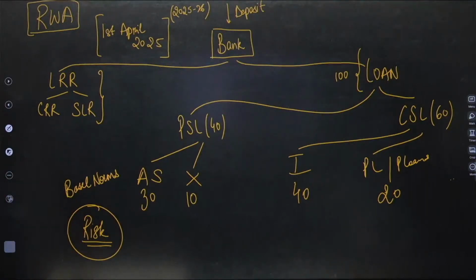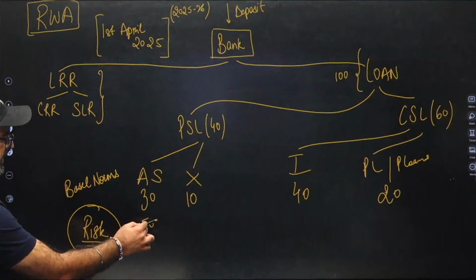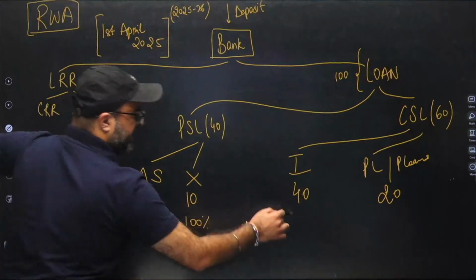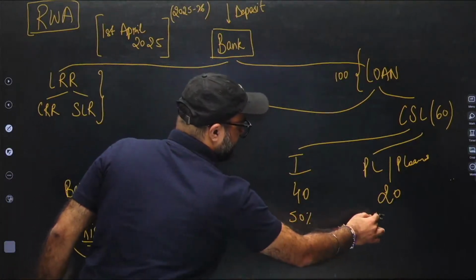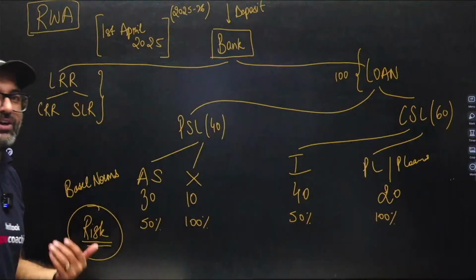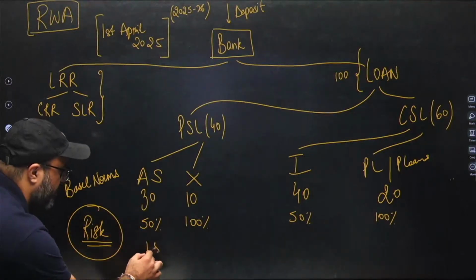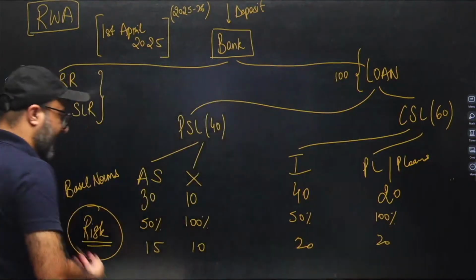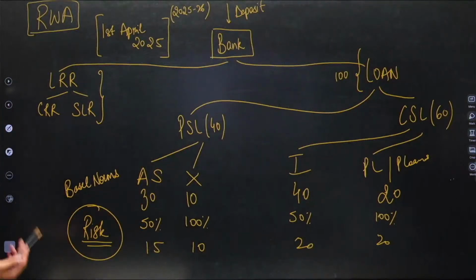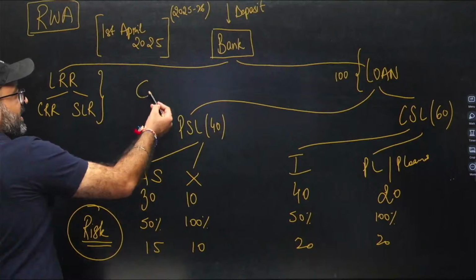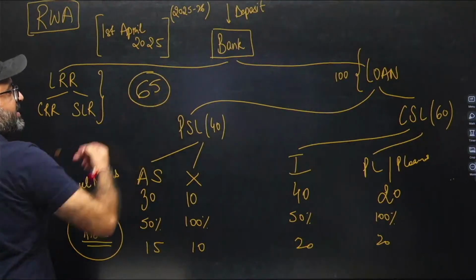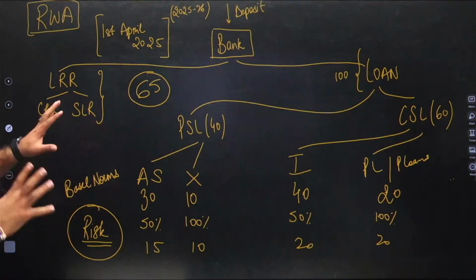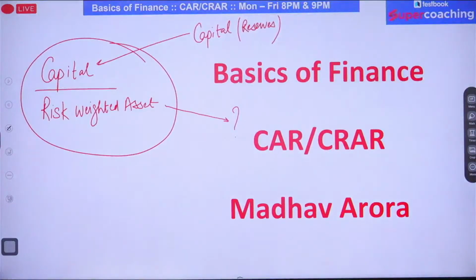In the Basel norms, let's say the risk in the agriculture sector is 50%, in others it is 100%, in industry loans 50%, and in others 100%. From here, the bank will calculate its risk. That risk will be 15 rupees here, 10 rupees here, 20 rupees here, and 20 rupees here. If I add all of them, 20 plus 20 is 40, 40 plus 25 is 65. So what is the estimated risk? The estimated risk is 65, and this risk is known as risk-weighted asset. Now I will explain after this particular example what I'm trying to say.